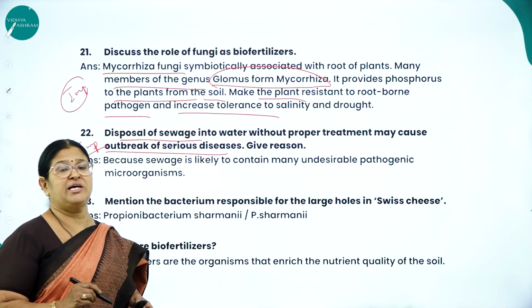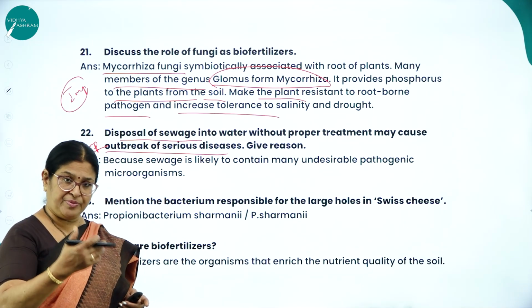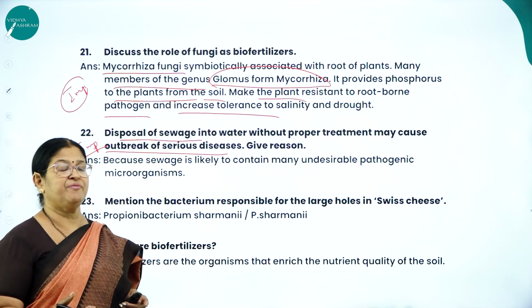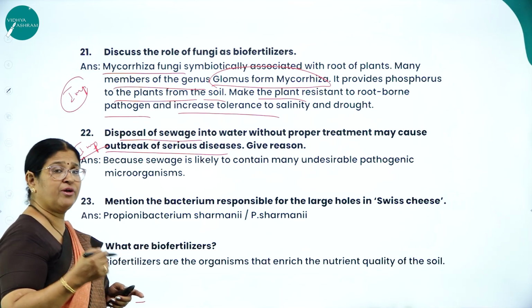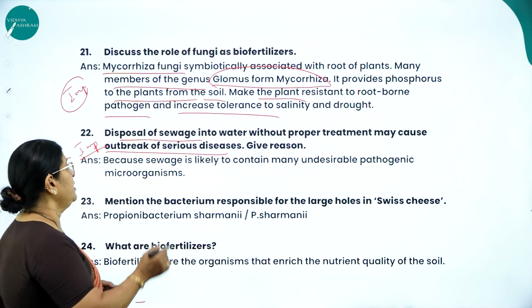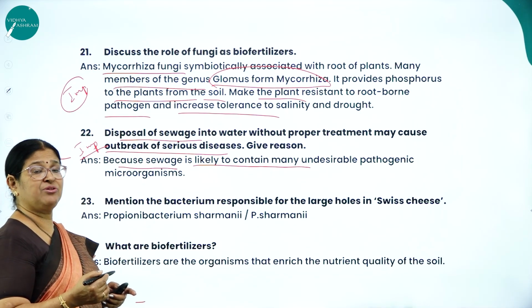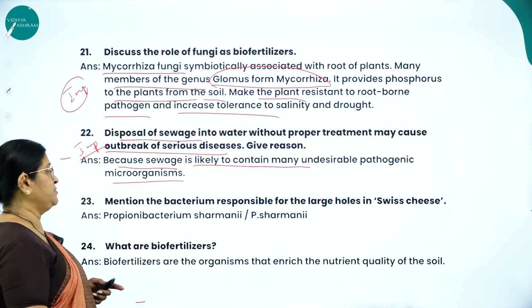That treatment is done in the sewage treatment plant through two very important steps: the primary treatment, which is a physical treatment, and the secondary treatment, which is a biological treatment. Why should you treat it in the sewage treatment plant before it is let off? Because sewage is likely to contain many undesirable pathogens, disease-causing microorganisms.